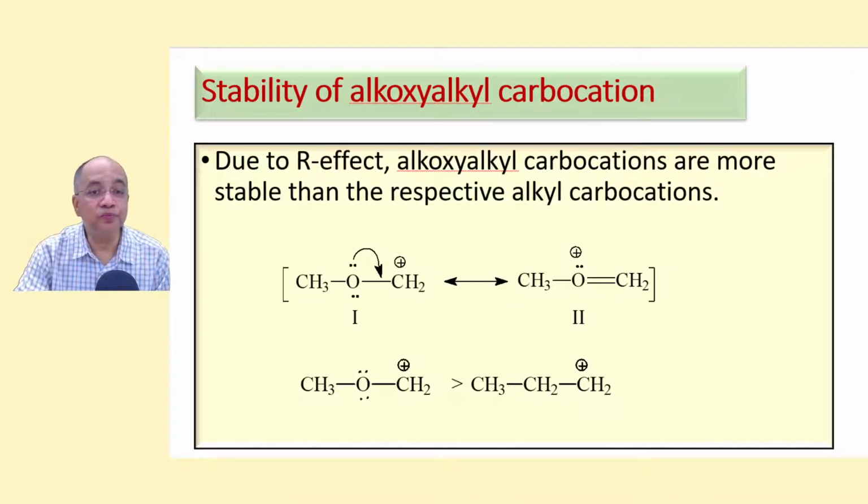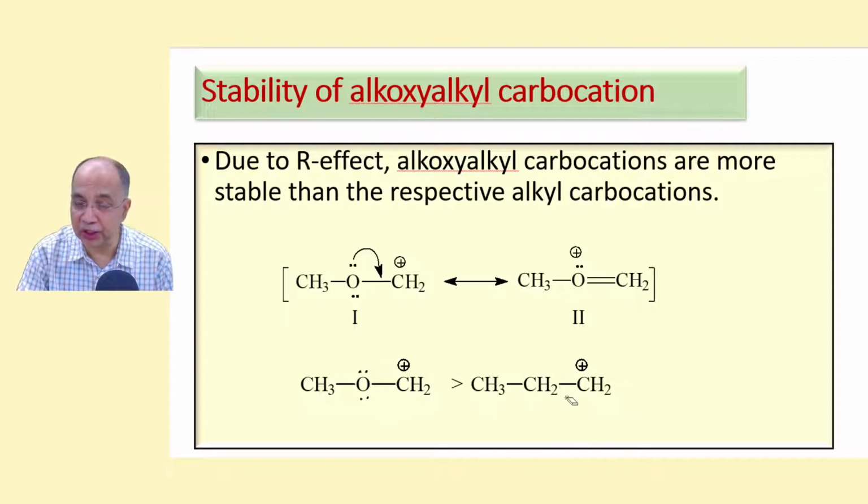Coming to alkoxyalkyl carbocation. You know that in alkoxyalkyl, this is methoxymethyl, that is pattern 3, positive charge next to a heteroatom with a lone pair, so that you have 2 RSs, out of which this is more stable than this. Because of this resonance stabilization, the positive charge delocalization, this alkoxyalkyl carbocation is more stable than its corresponding alkyl.